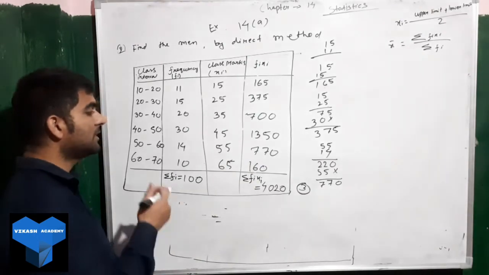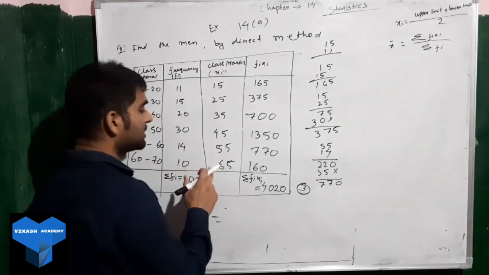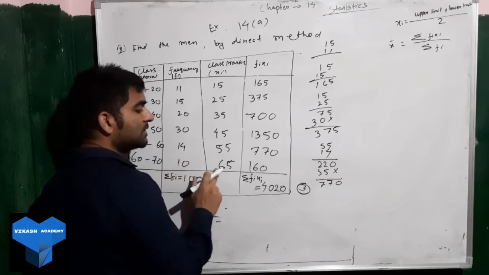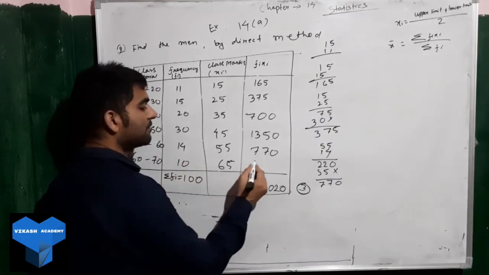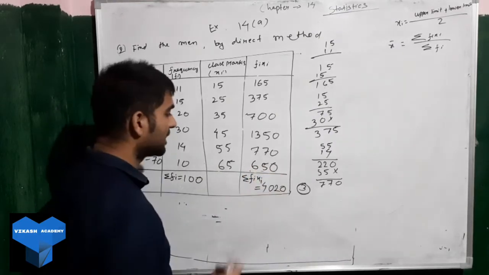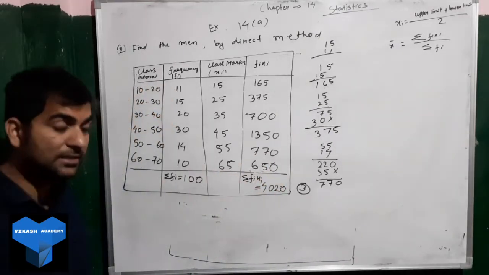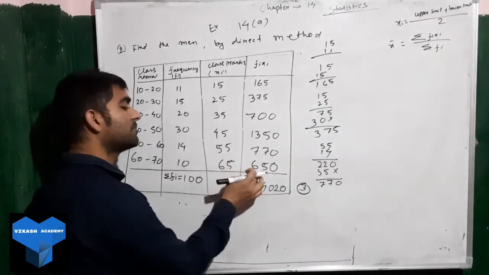Here if you see a slight mistake, we need to correct it. 65, 10 into 65, so it will be how much? We will be having 10 into 65, we will have 650. Okay, so please correct it. We made a mistake in writing, so it will be 10 into 65, 650.